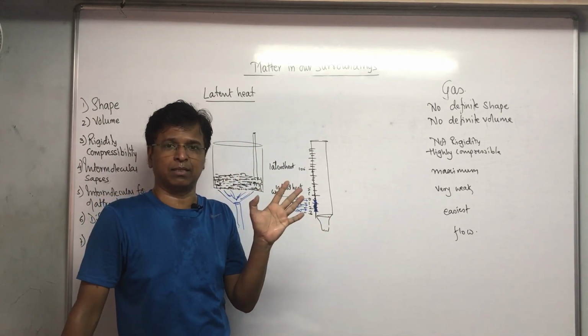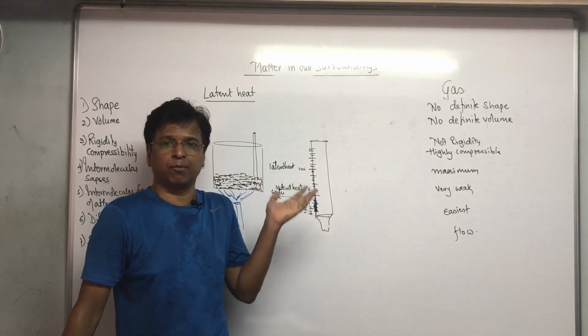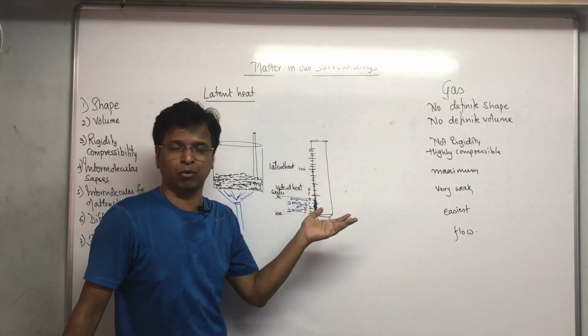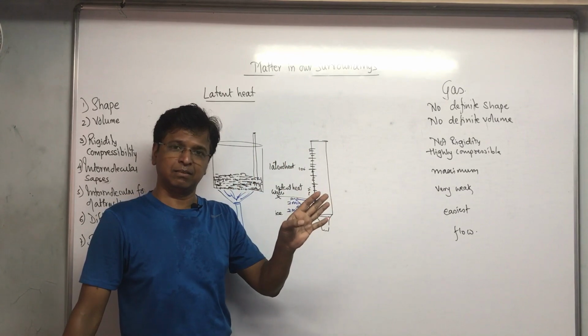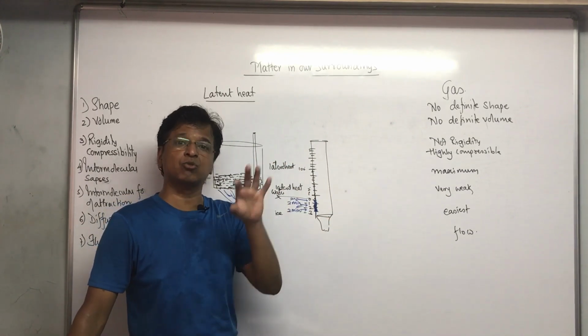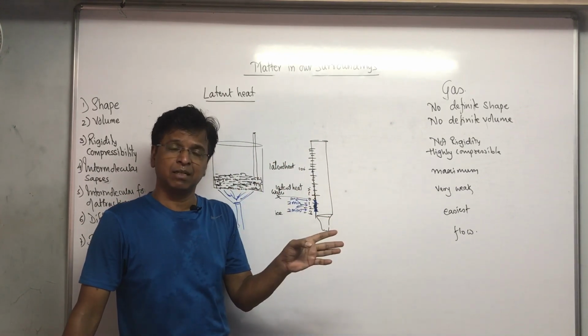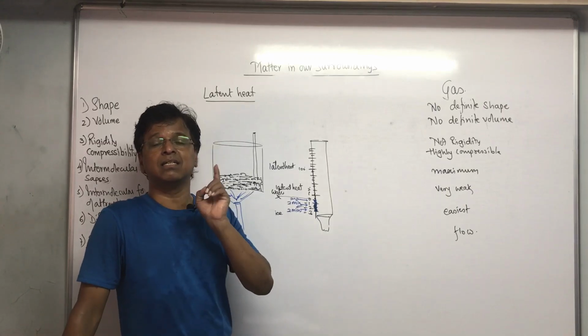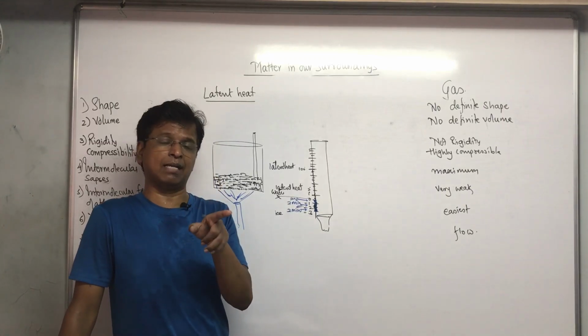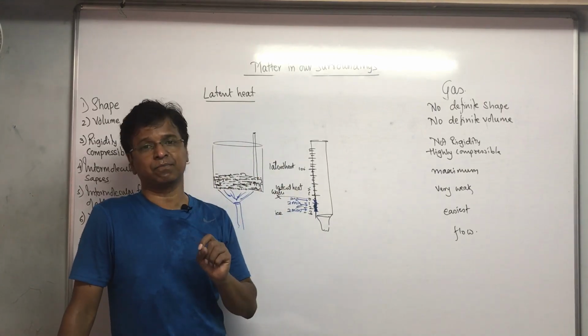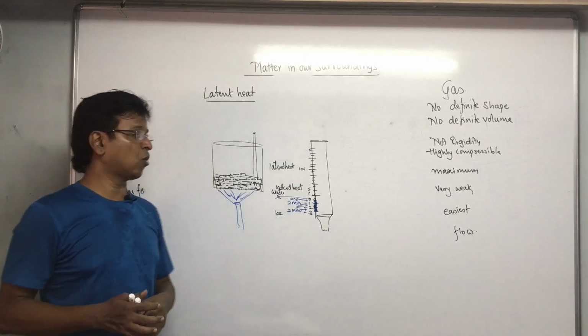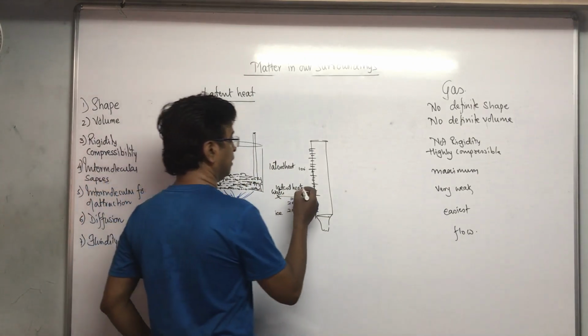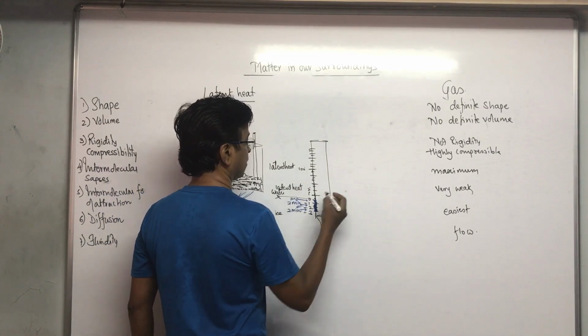Don't say anything more than that, because you don't know whether you are talking about the melting point or the boiling point. The amount of heat required by a substance to change its state without rising the temperature is called latent heat.